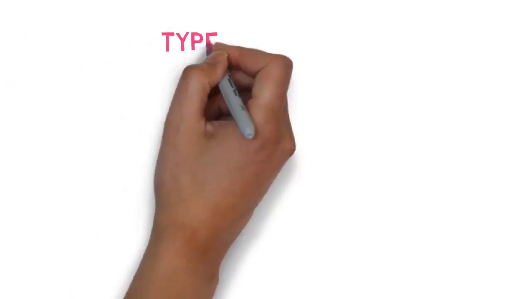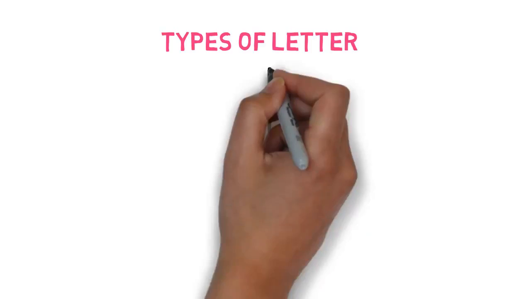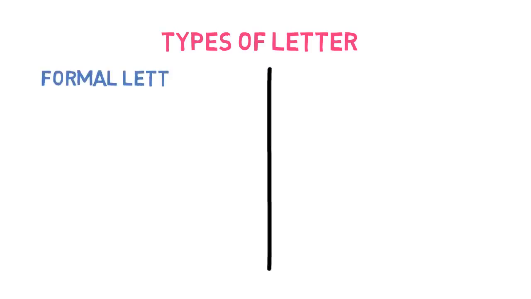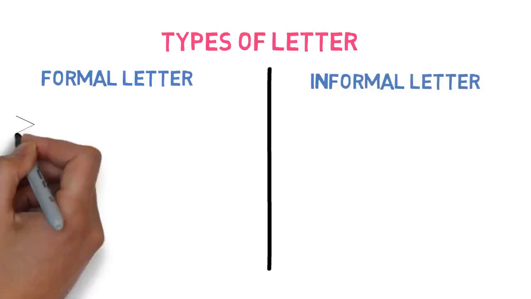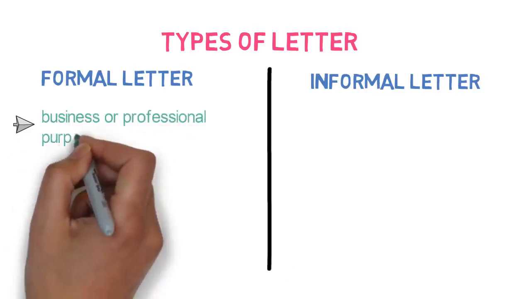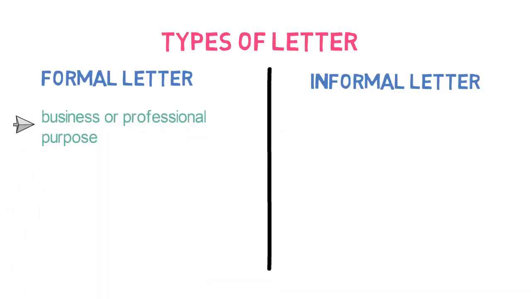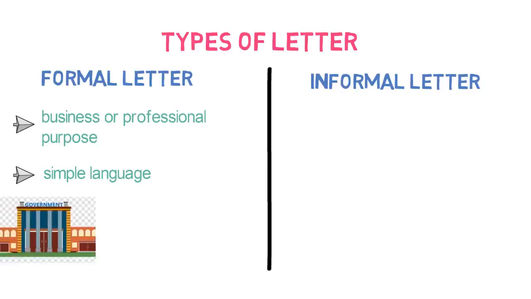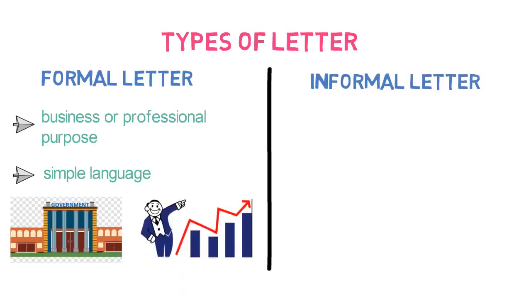Now let's look into different types of letters. Letters are mainly divided into two types: formal letter and informal letter. So what does a formal letter contain? The formal letter is written for business or professional purposes, with a specific objective in mind. It uses simple language that is easy to read and interpret. Formal letters are written to government departments or businesses instead of a known individual.